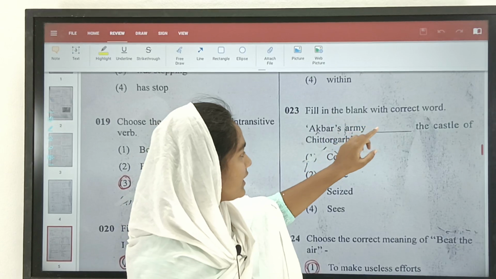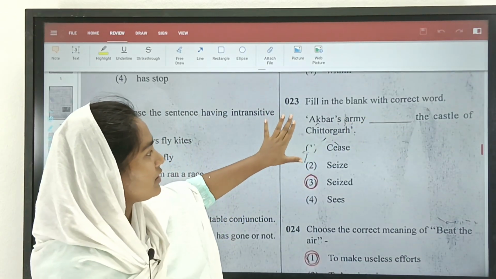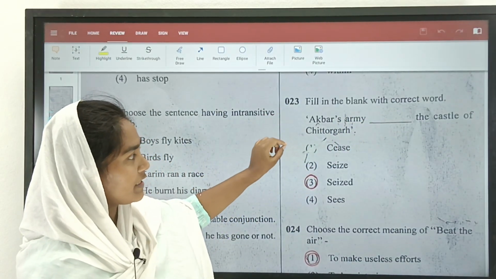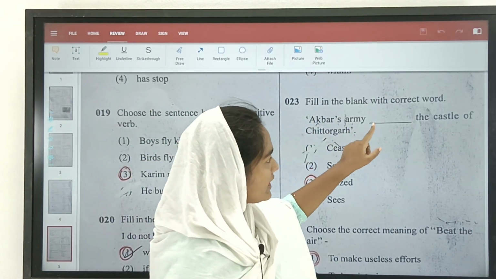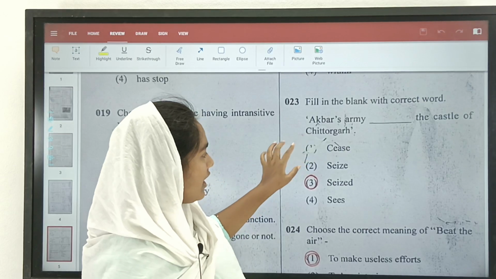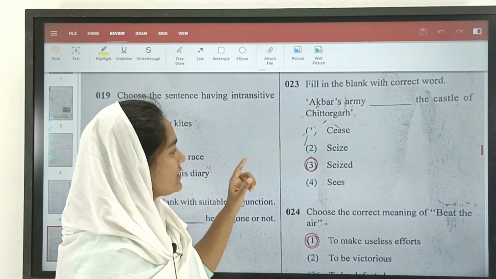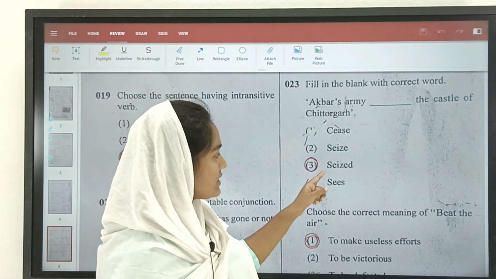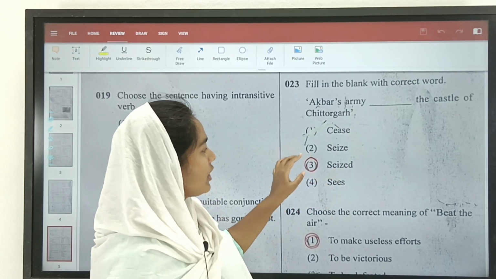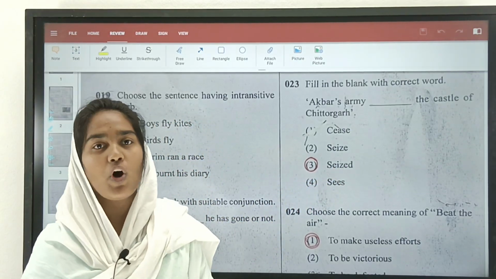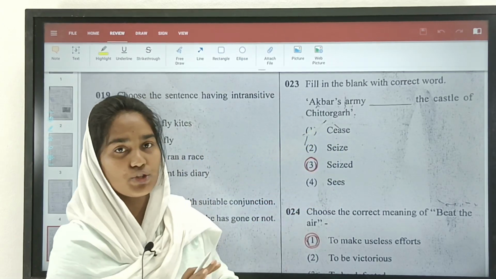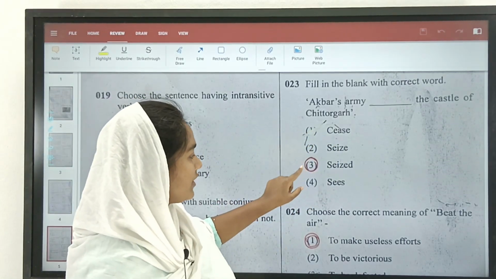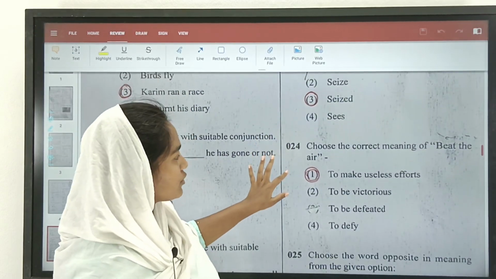Fill in the blank with correct word. Here they have given us a sentence and we need to select the correct word so that this sentence gets completed. Akbar's army dashed the castle of Chitturgarh. So here the correct one is seized, the third one, S-E-I-Z-E-D, because seized is something he has conquered. And the first one, C-E-A-S-E, is something he has stopped. So the correct answer would be the third one. So let us move on for the next one.